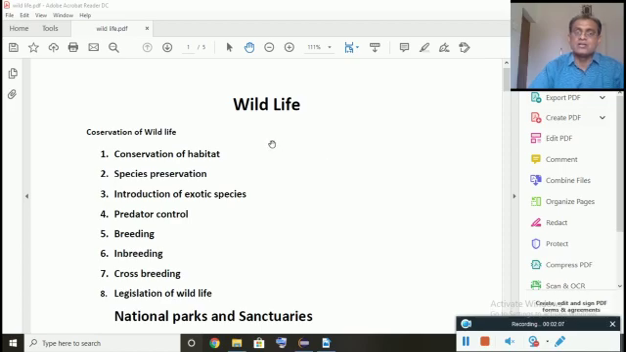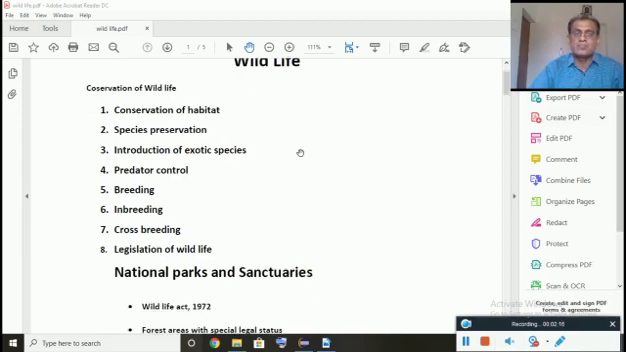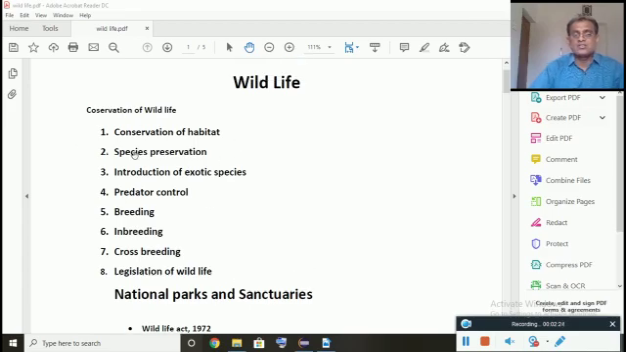It is not only the government and organizations, each and every one of us has the responsibility to conserve the wildlife. So let me tell you how we can conserve the wildlife. We can conserve the wildlife by these 8 steps. Conservation of habitat. First thing, you all know the meaning of habitat.